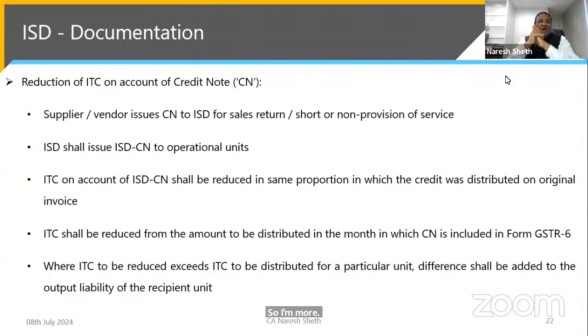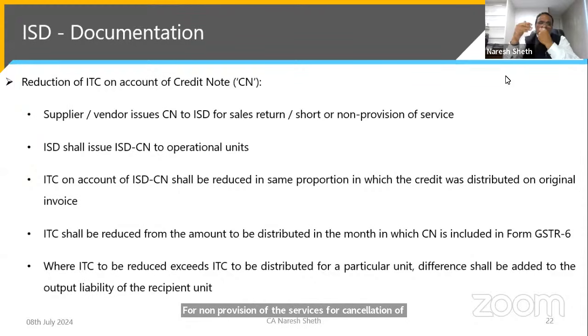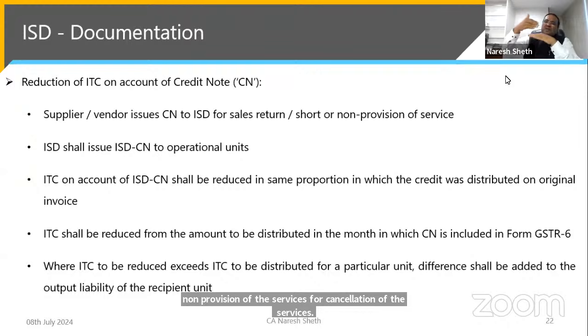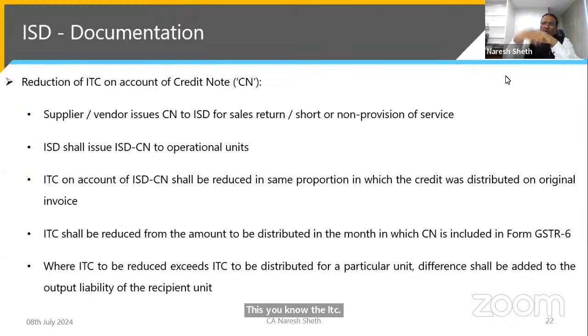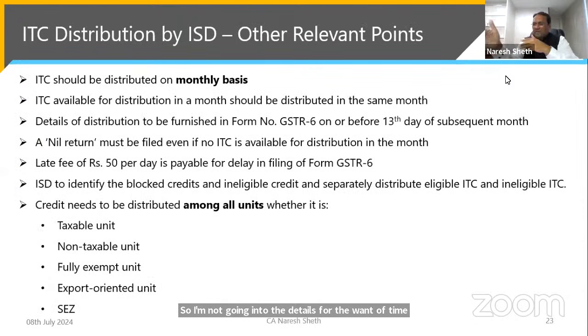Reduction of ITC on account of credit notes. Like, if the supplier gives you a credit note for non-provision of the services, or for cancellation of the services, the distribution of ITC also has to be reduced to that extent. So I'm not going into the details for want of time, because I have to deal with certain issues.